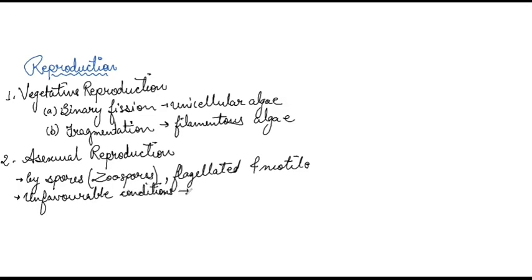They are planospores, another one is hypnospores, and other one is cyst, etc. Now the third type we have got is sexual reproduction.